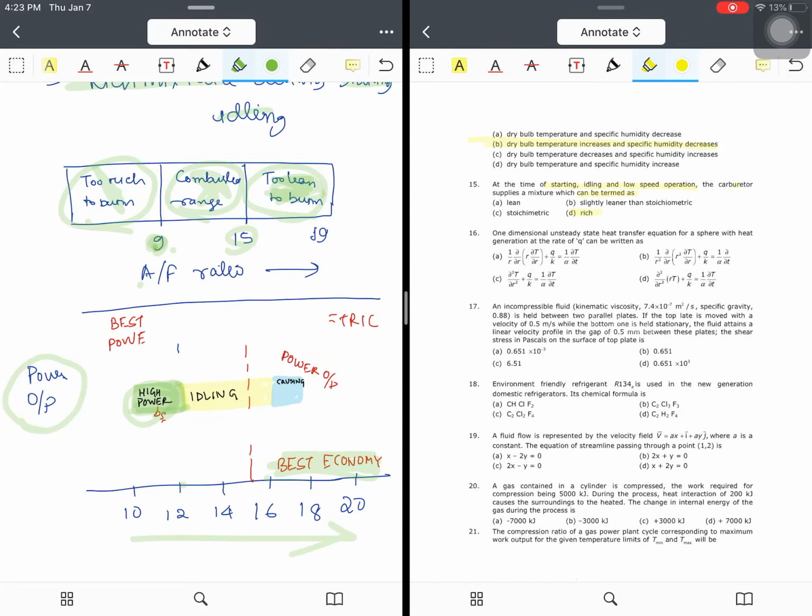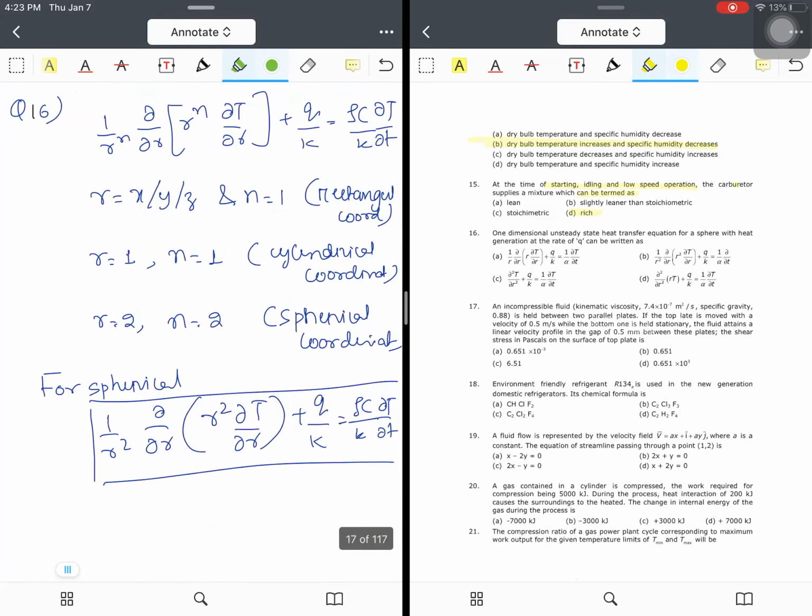It's called best economy and it is called cruising, and you will be giving almost stoichiometric ratio, but it's the best from an economic perspective. This air fuel ratio of 16 to 20 is good, but from an environmental pollution perspective, it is quite dangerous, because carbon monoxide is released, and a lot of unburned gases are there when you increase the quantity of air.